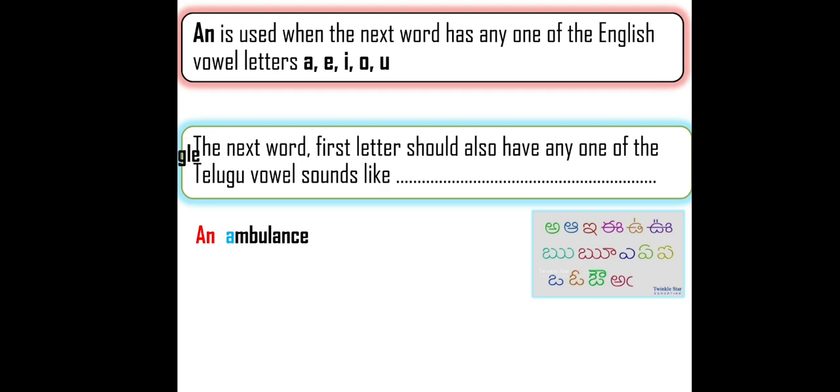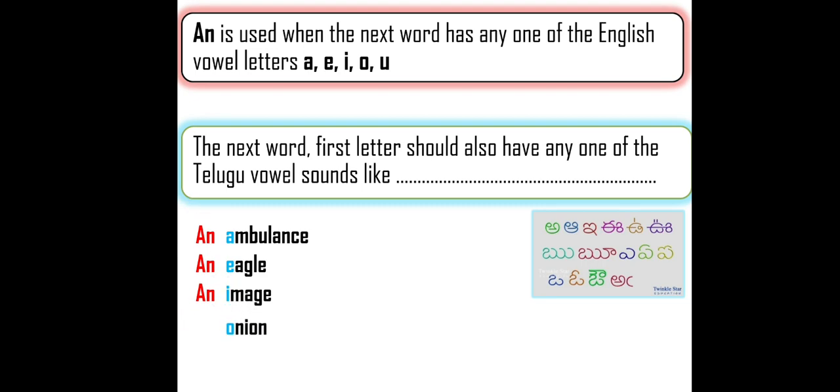Next example. What is the second letter? E. So eagle. Eagle started with the letter E. Okay, the first rule is accepted. And the second, the first sound should also be one of the Telugu vowel sounds, A to Au. Eagle, sound E. So it is satisfied, so the answer is "an". Third letter I. Third example, image. It started with I, so the first condition is satisfied. And the second one, sound: image, E. So the answer is "an".